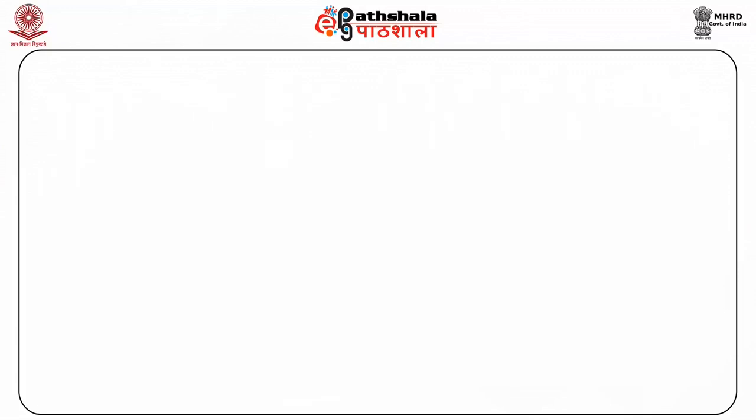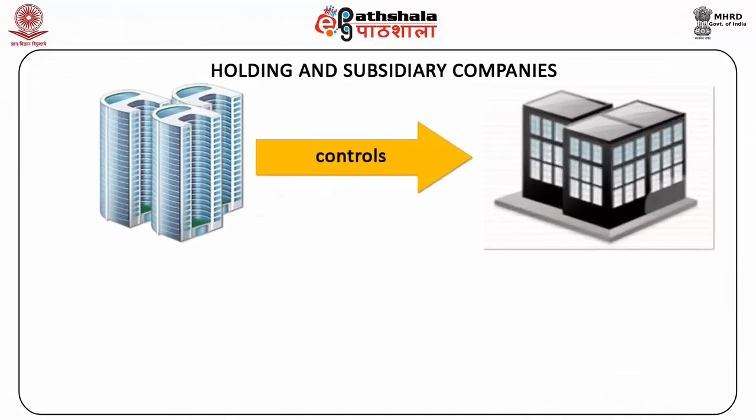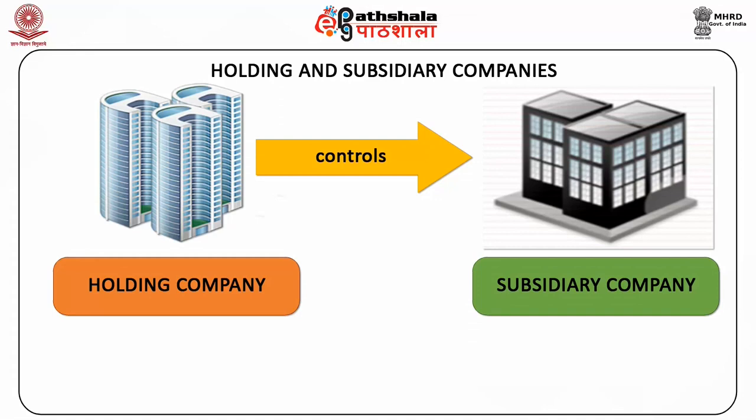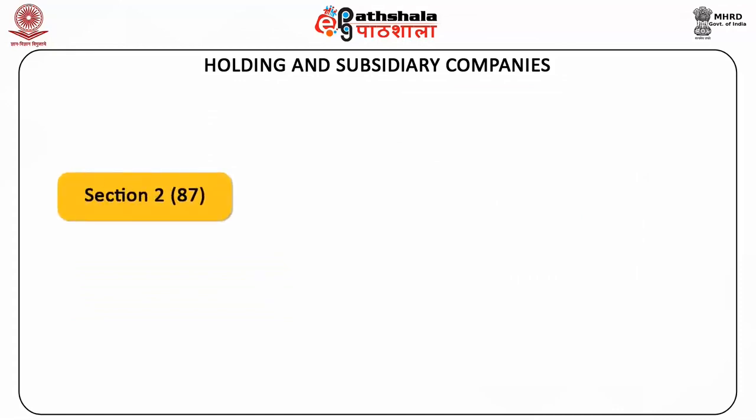Let us now discuss about holding and subsidiary companies. A company which controls another company is known as a holding company, and the company so controlled is termed as a subsidiary company. As per Section 287, a company shall be deemed to control another company in each of the following cases.